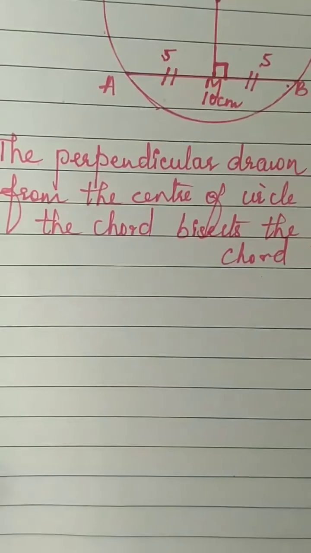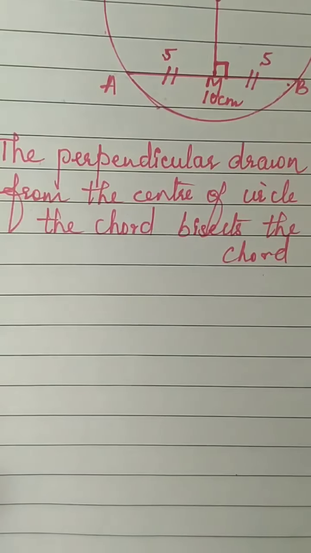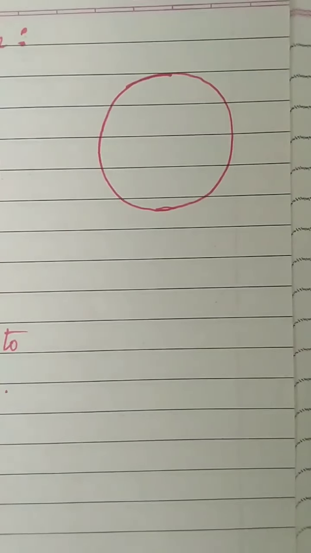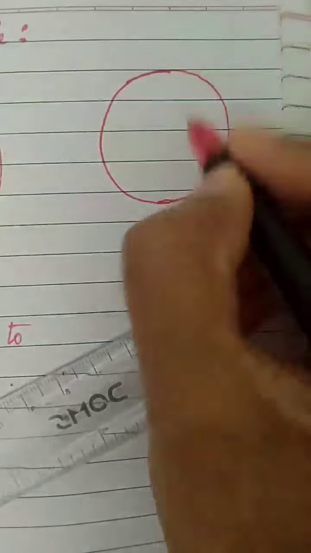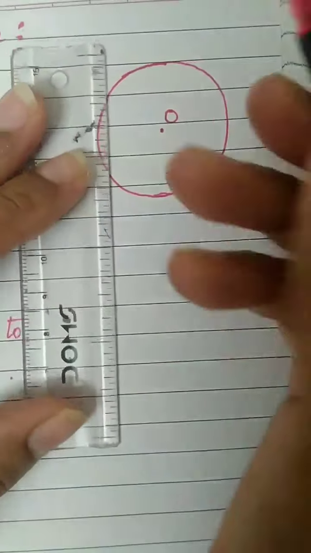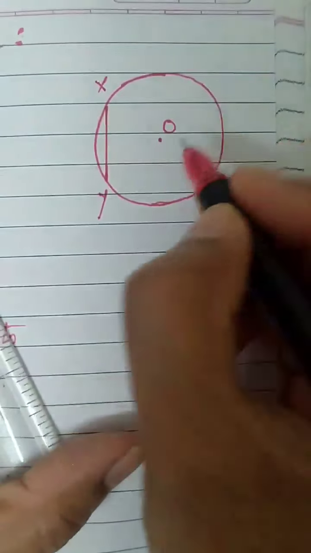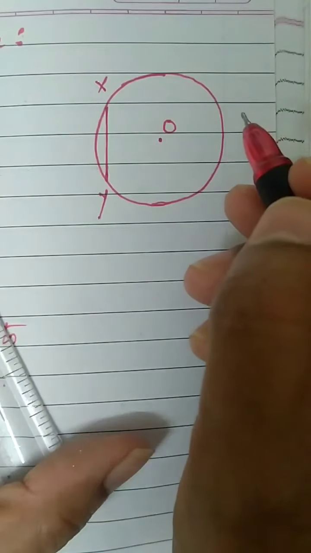Now coming to the second property. It is just the reverse of the first property. The second property says, in a circle, if suppose we take the center as O and you have a chord, this time I'll take the chord somewhere here. I'll take this as the chord. I got a chord here. We'll name the chord as XY and this is the center.